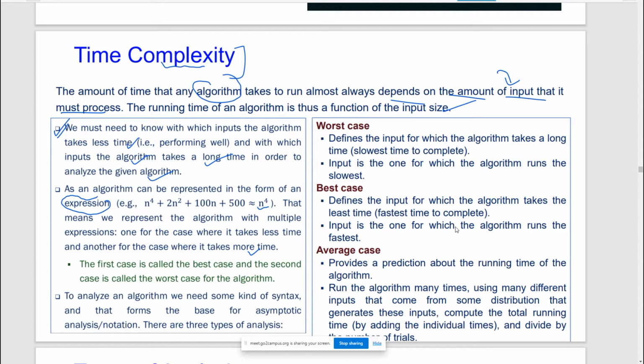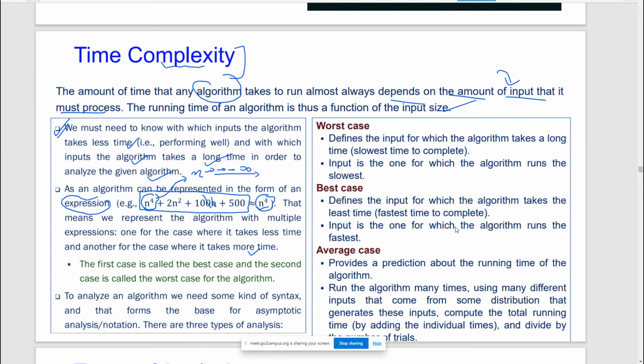For example, we have taken this particular algorithm A, and it is going to take this much amount of time, where n is the input size. So if I increase this n, approaching very large inputs, then can I write this dependency as n raised to the power 4? Yes or no? Yes, sir. Because at very high n values, these other terms will be negligible in comparison to n raised to the power 4. It will be the higher factor, so we can write it.